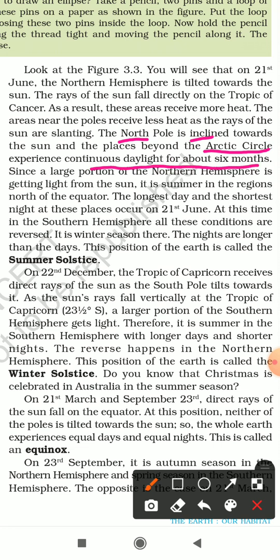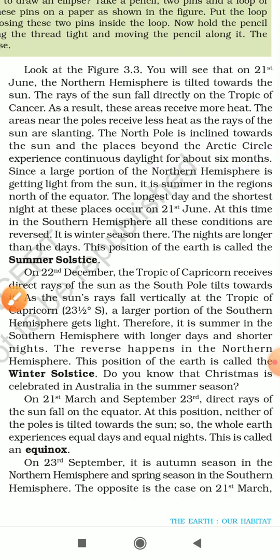Okay, since a large portion of the northern hemisphere is getting light from the sun, it is summer. It is summer season in the regions north of the equator. It is summer in the northern hemisphere. It is summer in the North Pole. That is why in the North Pole there is continuous daylight for 6 months.